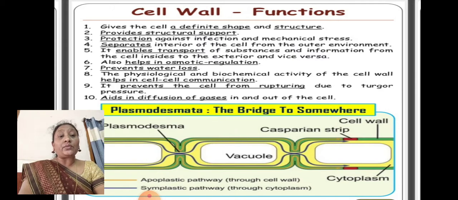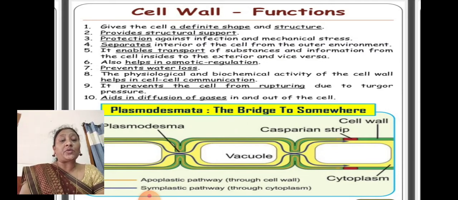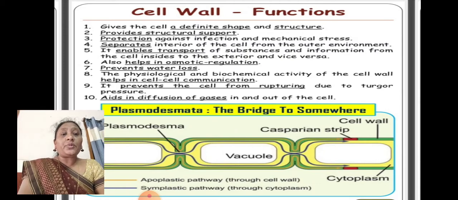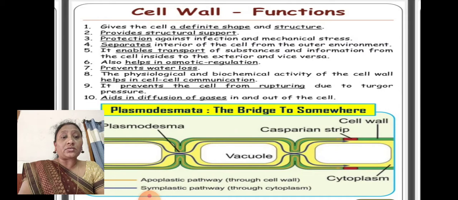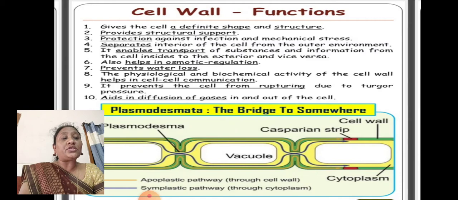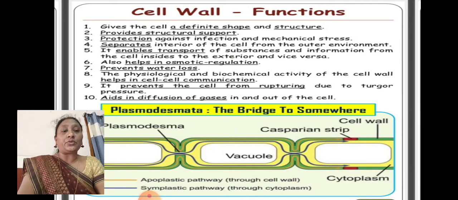It enables the transport of substances and information from one cell to another cell, inside to the exterior and vice versa. It also helps in osmotic regulation and osmotic pressure, and prevents the water loss. It saves the water. The physiological and biochemical activity of the cell wall helps in cell to cell communication.